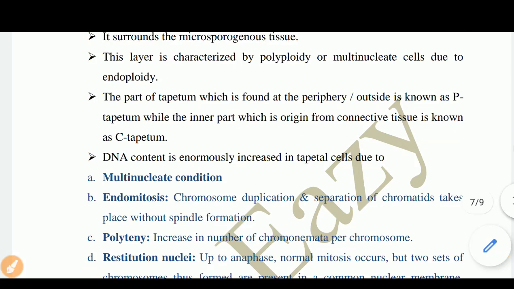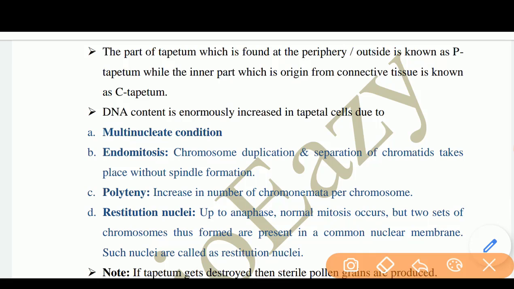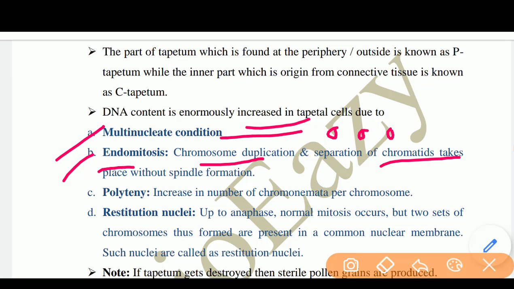Next, the DNA content is enormously increased in tapetal cells due to the multinucleate condition. देखिए वहां पर न्यूक्लियस का नंबर जो होता है more than 1 होता है, इसलिए वहां पर DNA content increase हो जाता है. Number B is endomitosis. So what is endomitosis? Chromosome duplication and separation of chromatids take place without spindle formation. Number C is polyteny. Increase in the number of chromonemata per chromosome is called polyteny.